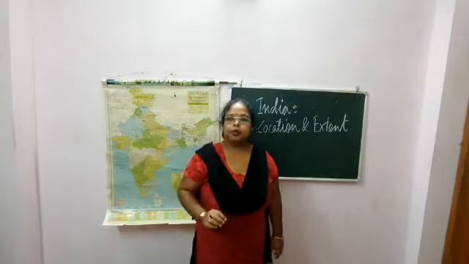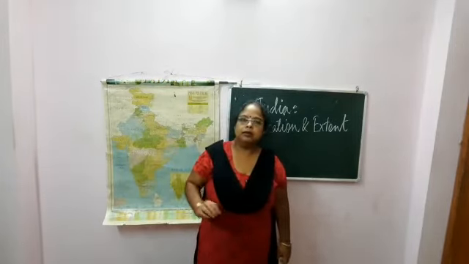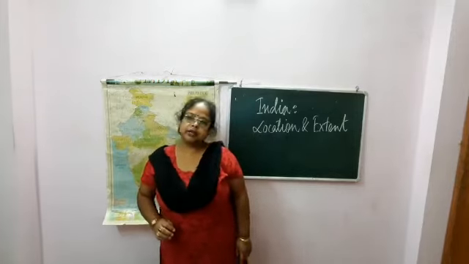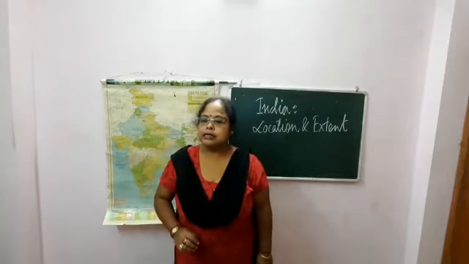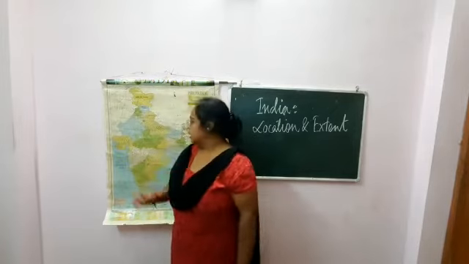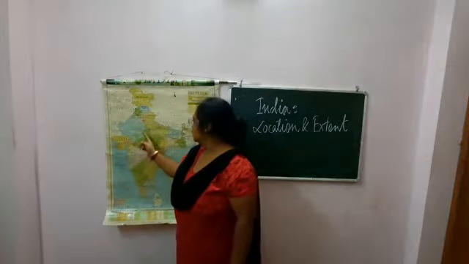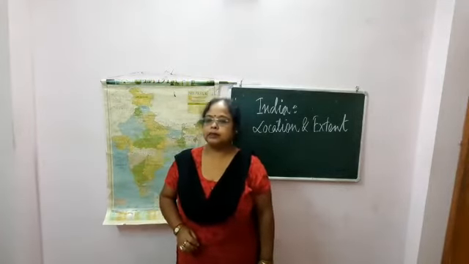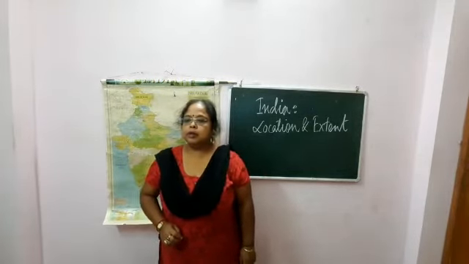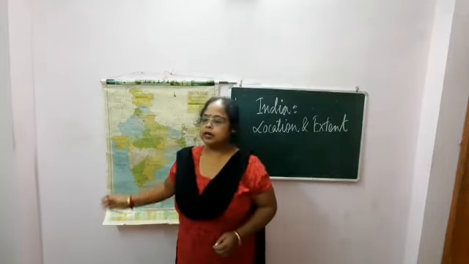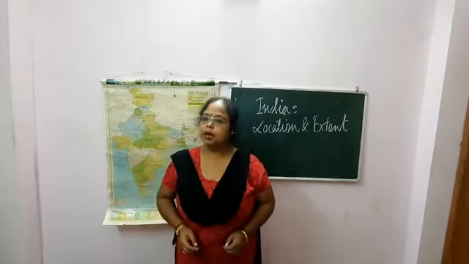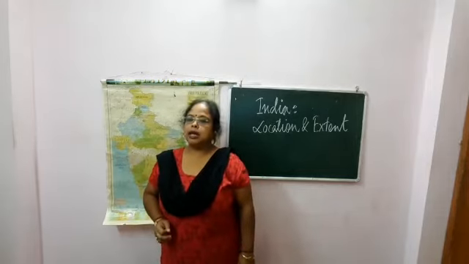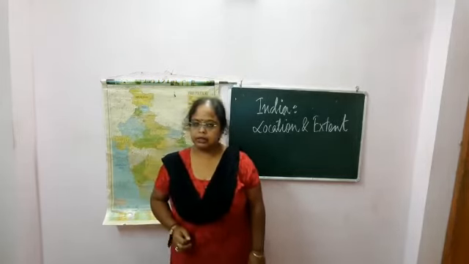Some important points about India: New Delhi is the national capital of India. Rajasthan is the largest state, and Goa is the smallest state. Among the union territories, the Andaman and Nicobar Islands in the Bay of Bengal is the largest, while Lakshadweep in the Arabian Sea is the smallest.